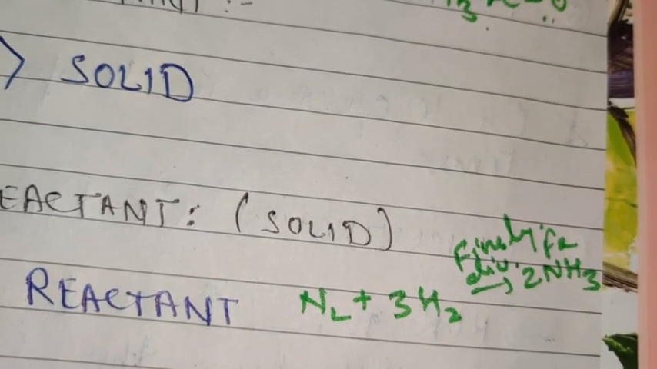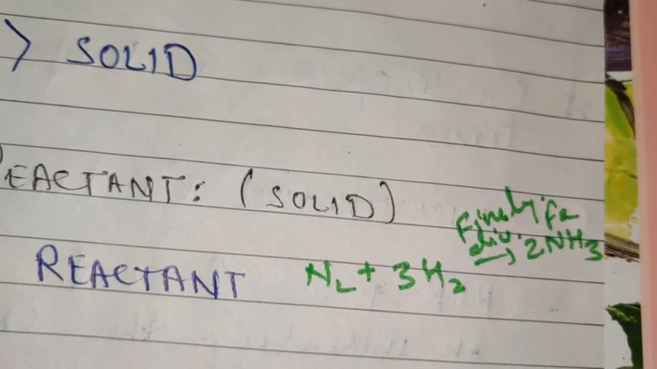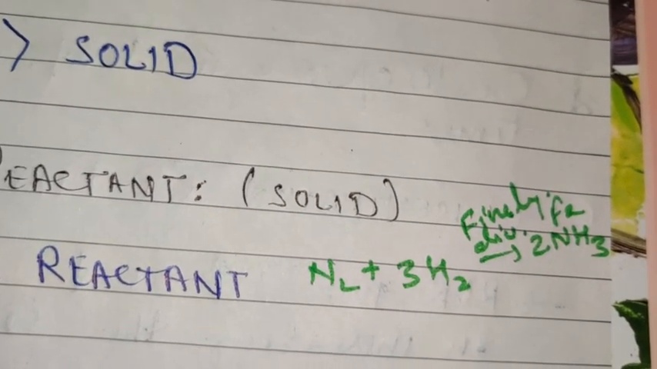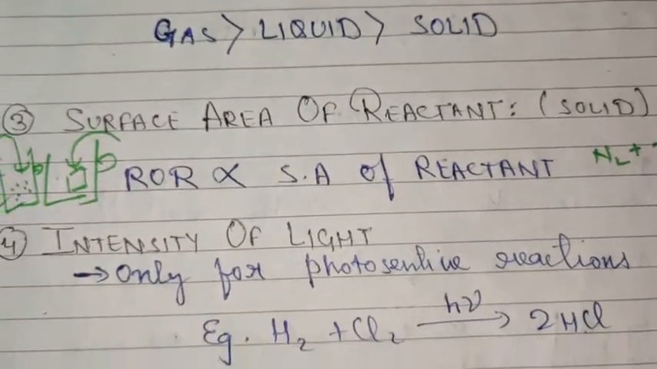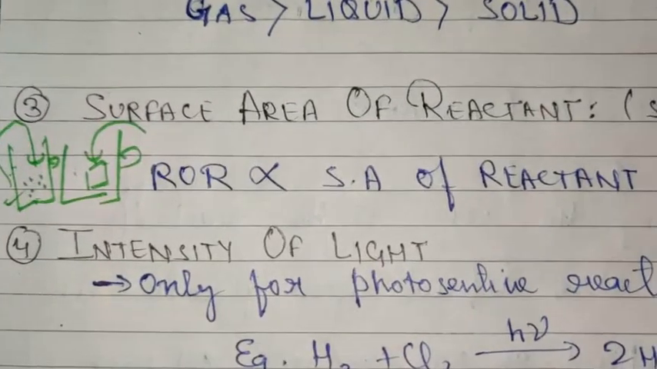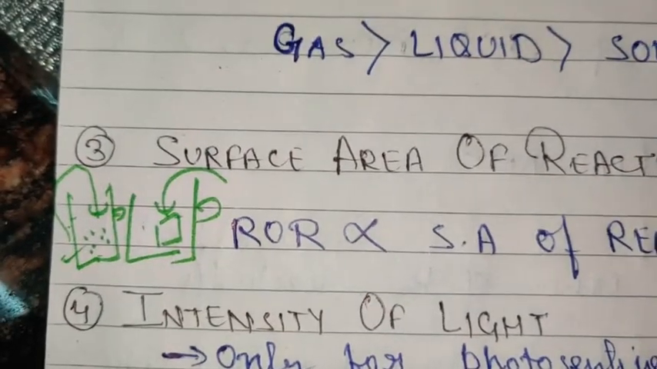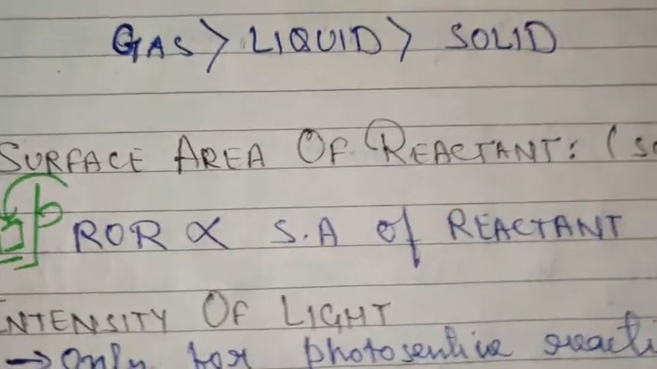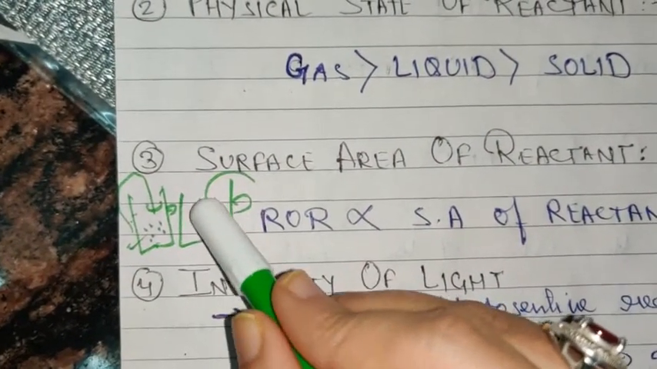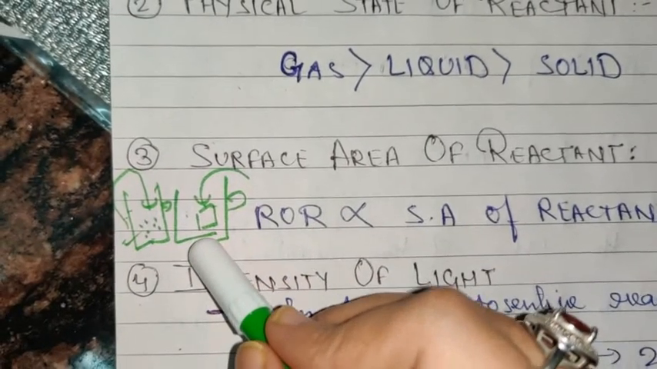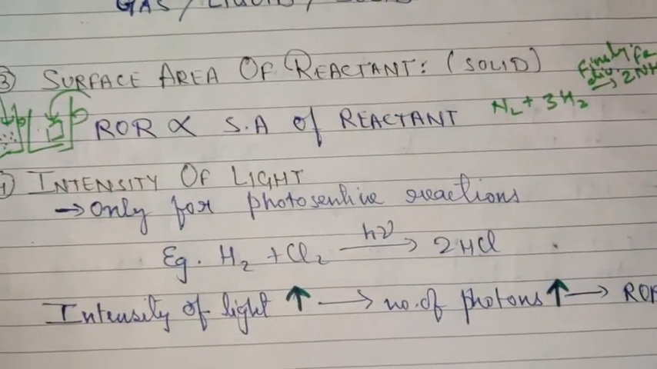When the surface area increases, what happens? The rate of reaction increases. There are more free sites for the reactant to react. So as the surface area increases, the rate of reaction increases. And again I'm telling you, if you are breaking down the solid into small pieces, there will be more surface area which will be exposed, and so the rate of reaction will increase. Since in a cube you can see there are 4 surfaces, but when you divide it into small pieces, what happens? The inner surface area will also get exposed, so the total surface area will increase.